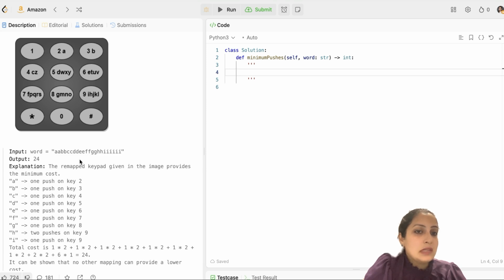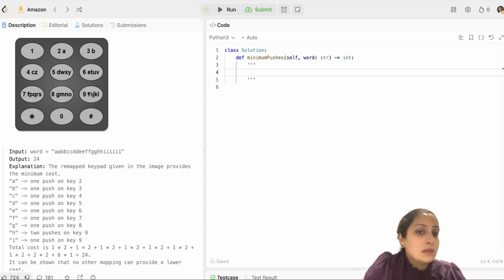So you give it to distinct keys: A to 2, B to 3, C to 4, D to 5, E to 6, and then F to 7, G to 8, and I to 9. But then you have another key. Apart from these 8 keys, you have H. So you can give H to the next key, you can give H to 9, but then you have to press it twice. So why I is the first letter here and why H is the second letter?